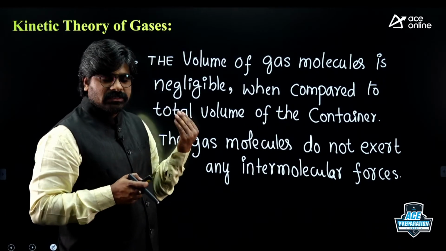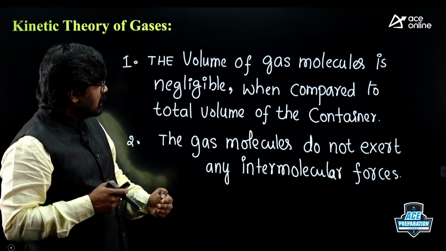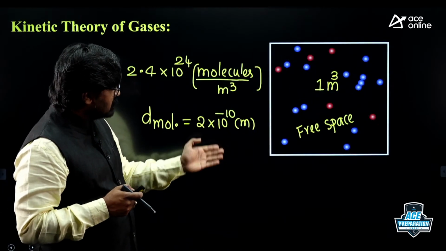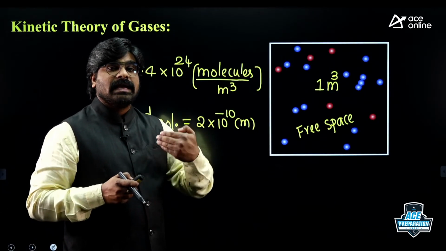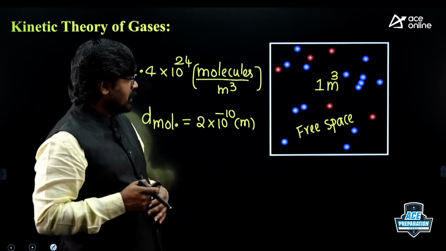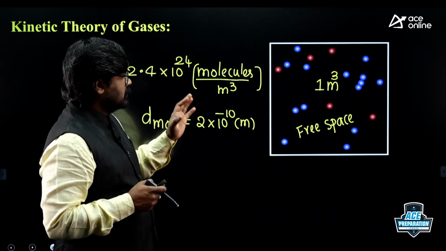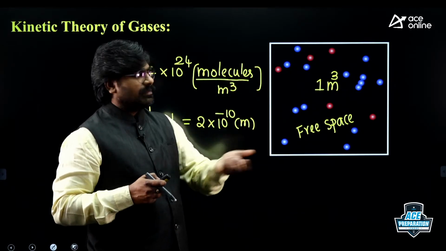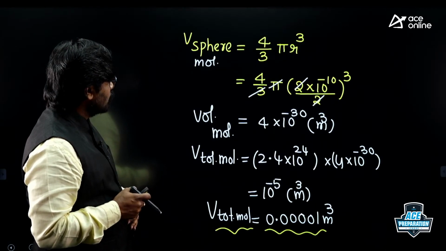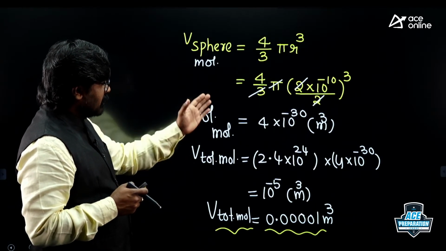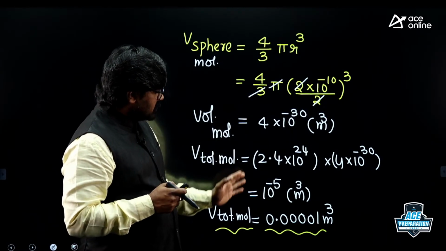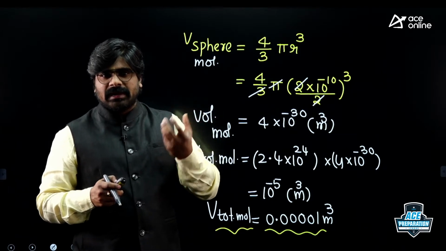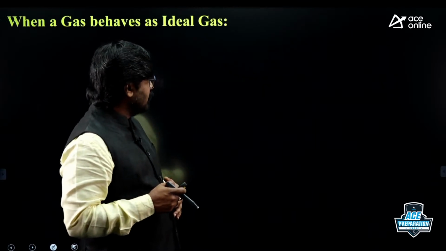So we have seen what a gas is, what an ideal gas is, and why we can call a gas an ideal gas. Ideal gas means no intermolecular forces, right? Since the distance is very huge, intermolecular forces are very less, and the gas behaves as an ideal gas. This is from kinetic theory. Each diameter and all these things I have taken from kinetic theory only. These are all practical data from the kinetic theory of gases.